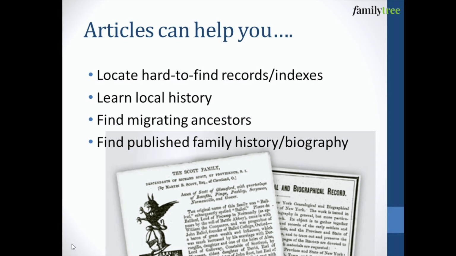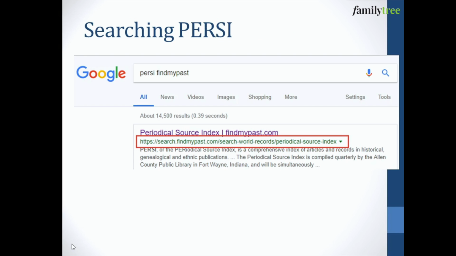Also, sometimes your ancestors migrated to places that you're not aware of, and so you might end up finding information on them in what we call orphan content, meaning that it ends up in a newsletter in a place far from where you expect it to be, but only because your ancestor or that particular institution or business or whatever also had an affiliation with that locale. So it's a great place to find information about your wandering ancestors, and also to find sometimes brief biographical sketches or short family histories, all kinds of things that are available in PERSI.